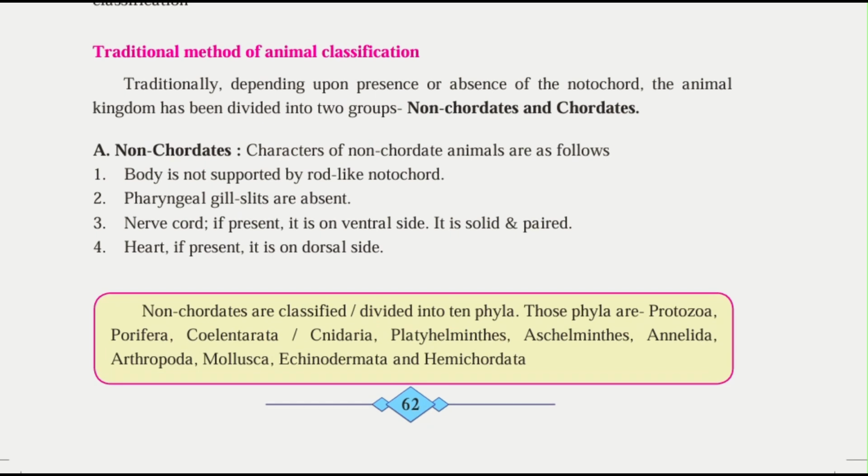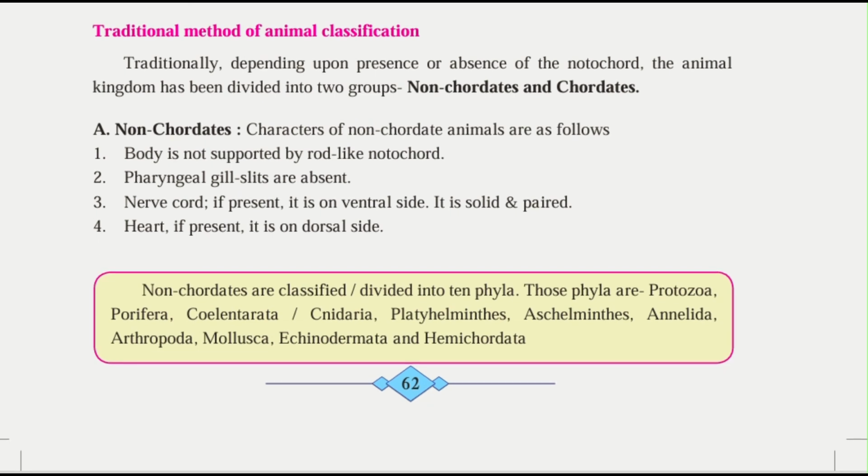Now, the traditional method of animal classification. Let's study the traditional method of animal classification. Traditionally, depending upon the presence or absence of the notochord, the animal kingdom has been divided into two groups: non-chordata, or non-chordates, and chordates. Traditionally, animals are classified into two groups on the basis of the presence and absence of the notochord. That was non-chordates and chordates.